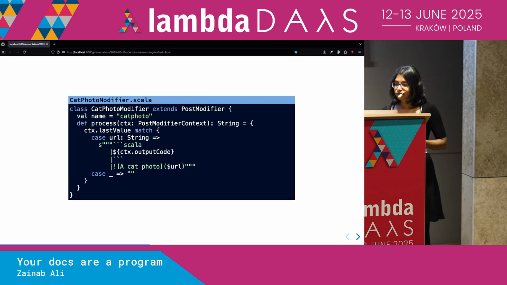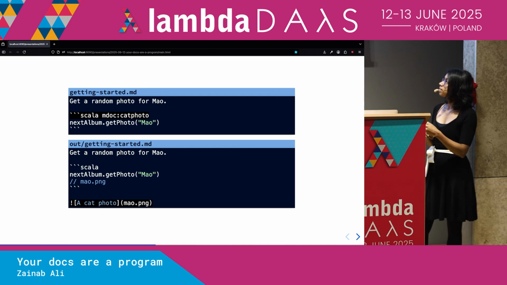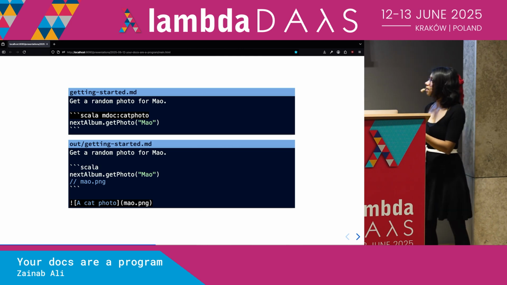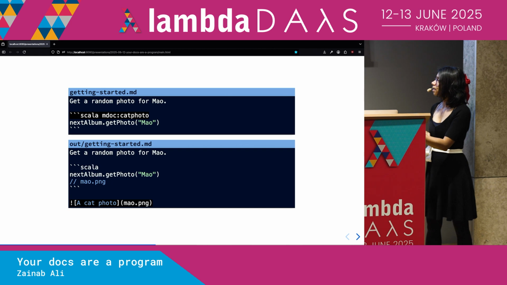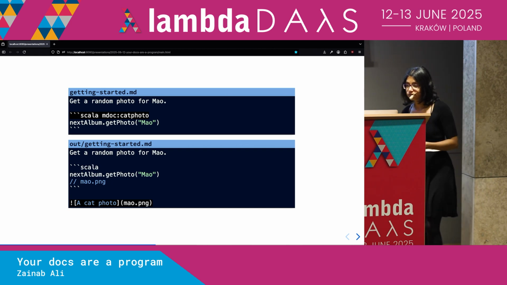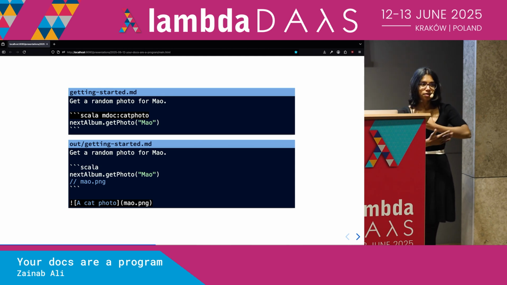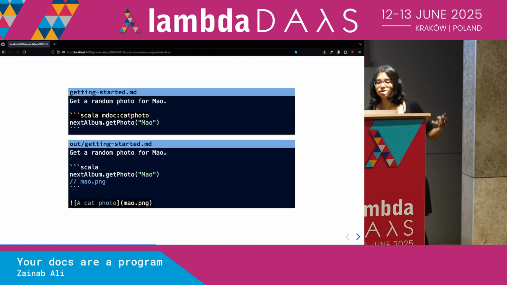So the way that I use this is that I go and annotate my initial Markdown file. I annotate the little snippets which already had an mdoc annotation with another one corresponding to the thing I want to do, in this case cat photo. And if I run this now, the code that I've just written gets run, and I get this, which corresponds to an image in Markdown. Image of Mal. Which is really nice. So now we can not just have our documentation output be comments in code that are the result of a run. We can actually display it in interesting ways.